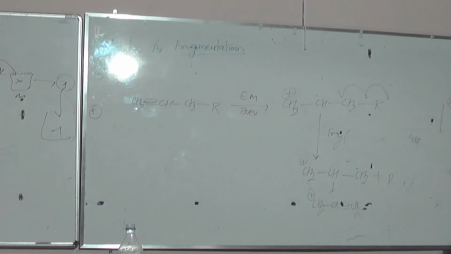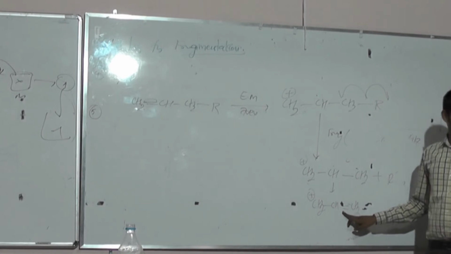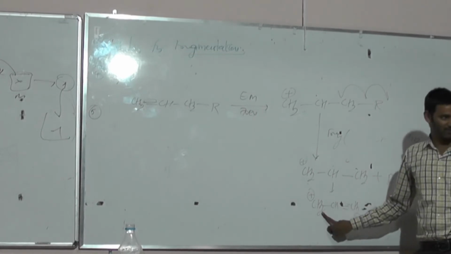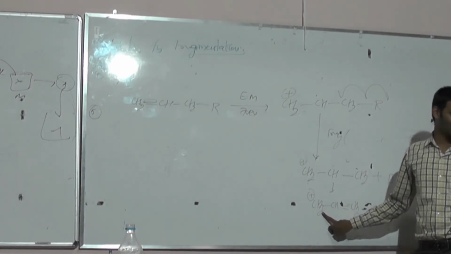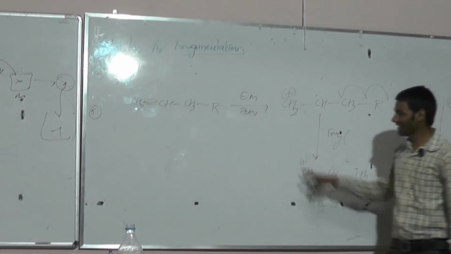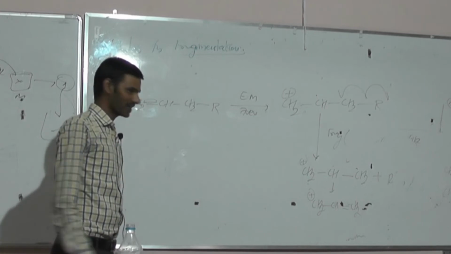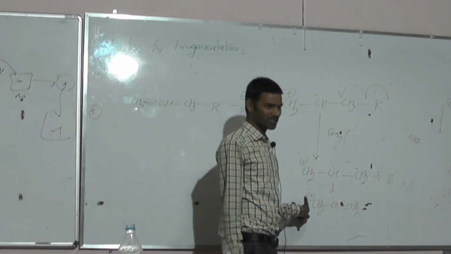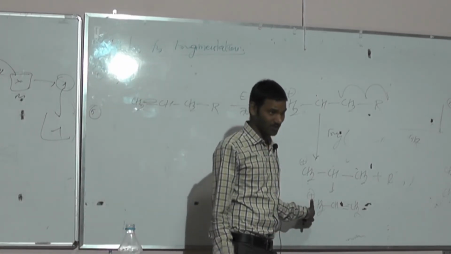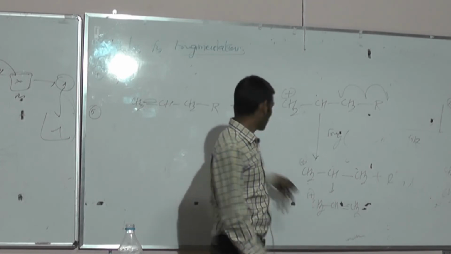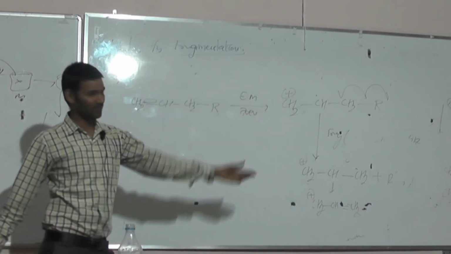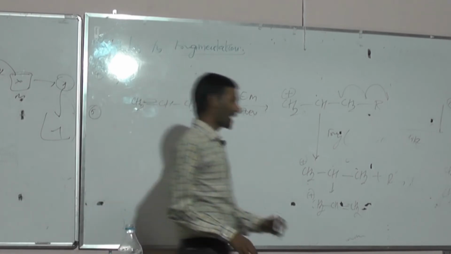CH2 double bond CH is vinyl. To the vinyl, if one methylene group is attached, that is allyl: CH2 double bond CH, CH2. So what is this one? Allylic carbocation. Why are alkenes always looking for the generation of an allylic carbocation? This is a positive charge, no? A positive charge will blindly give a line in the spectra.